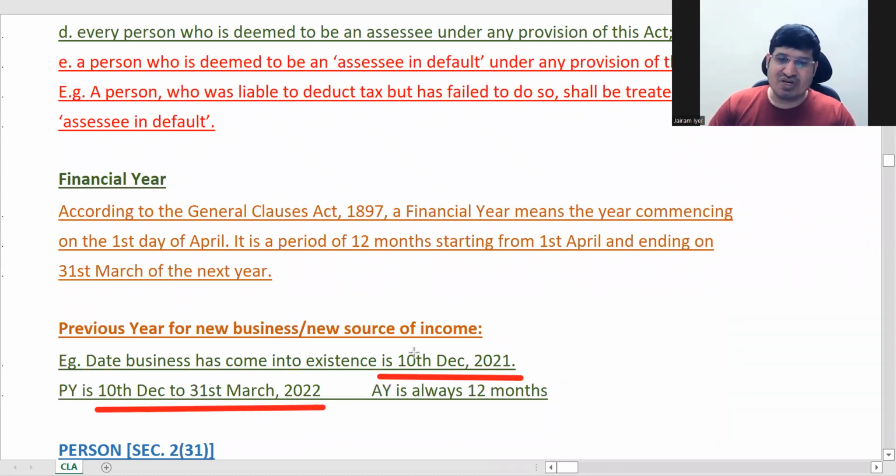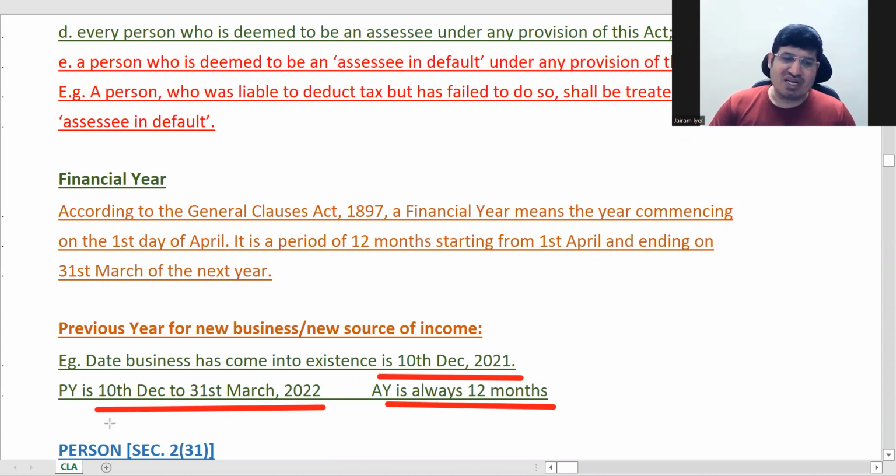Previous year will always start from the period you have come into existence. But assessment year is always 12 months. Why is it 12 months? Because in assessment year, the income tax department will collect taxes.